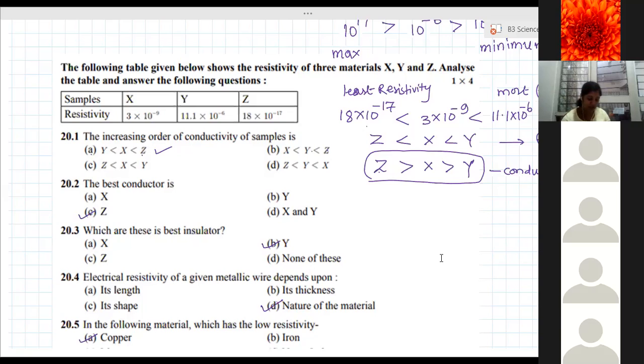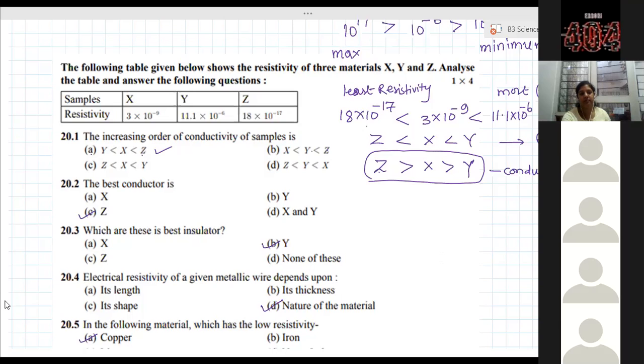Why are we using copper and aluminium? Silver is costly, and copper is the next best conductor and it is easily available. We are not considering the silver, leave that silver part. Copper and aluminium are used in conducting wires. What is the reason you will write?